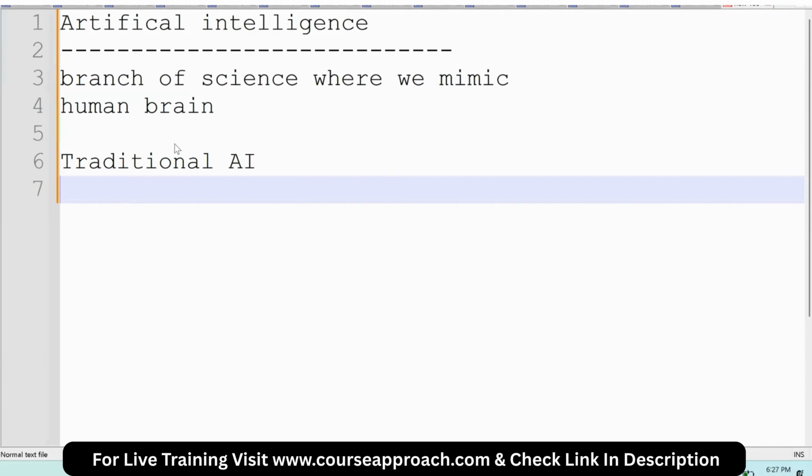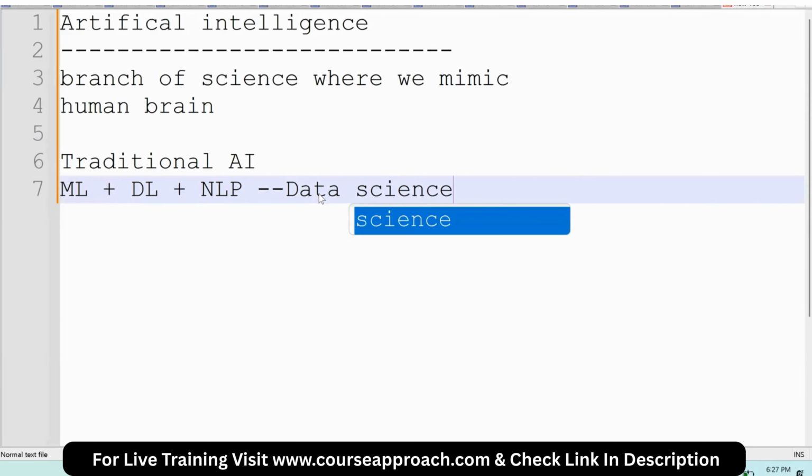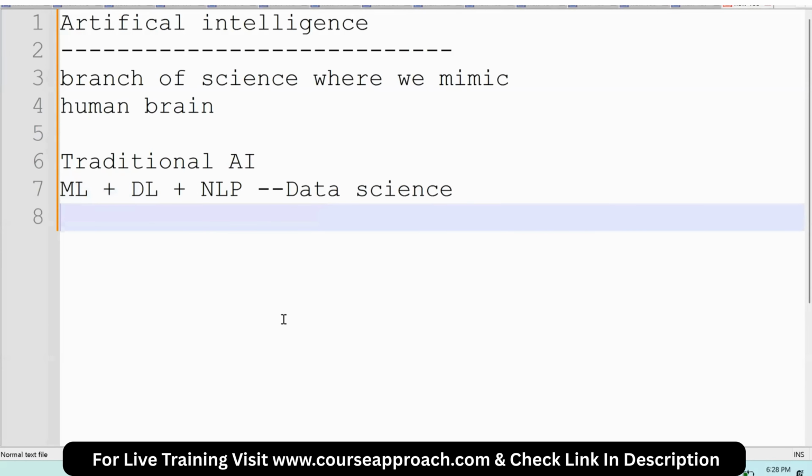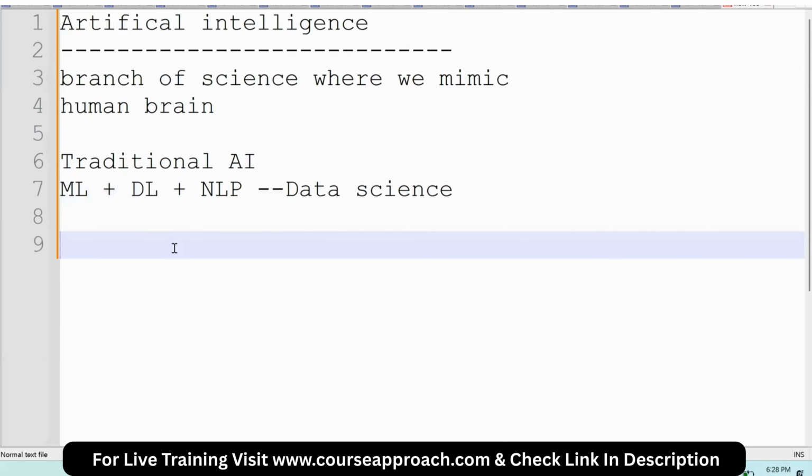Traditional AI. When you see machine learning plus deep learning or NLP, together all these techniques we call data science or traditional AI. Now, we'll understand what is traditional AI. It's a branch of science, an artificial intelligence which mimics the human brain.